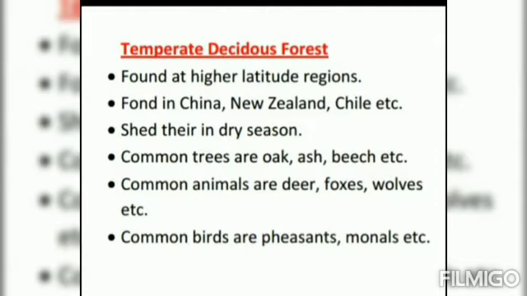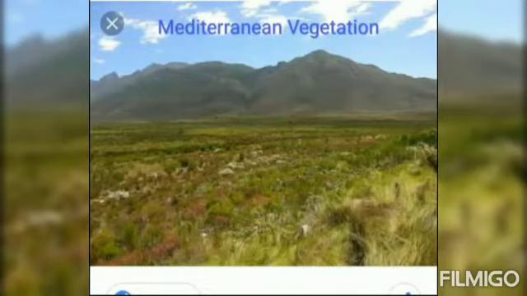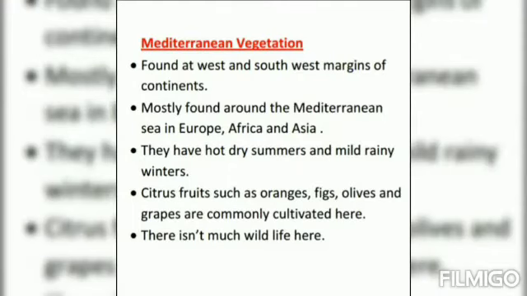Next, we have Mediterranean vegetation. These vegetations are found at west and southwest margins of continents, mostly around the Mediterranean Sea in Europe, Africa and Asia. They have hot, dry summers and mild, rainy winters. Citrus fruits such as oranges, figs, olives and grapes are commonly cultivated here. There is not much wildlife in these areas.